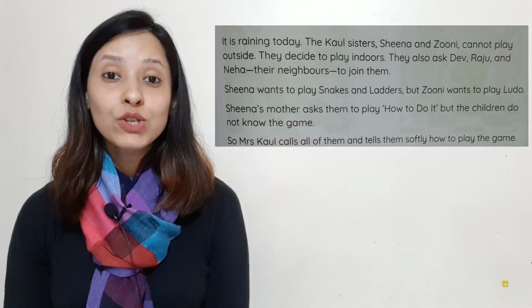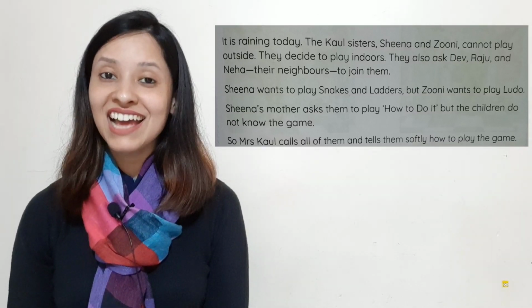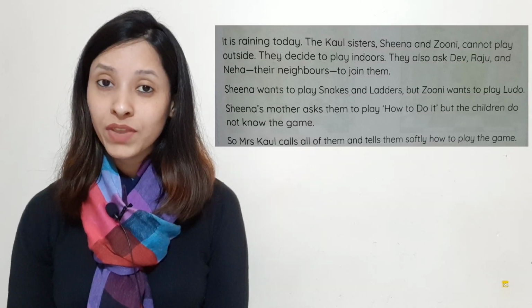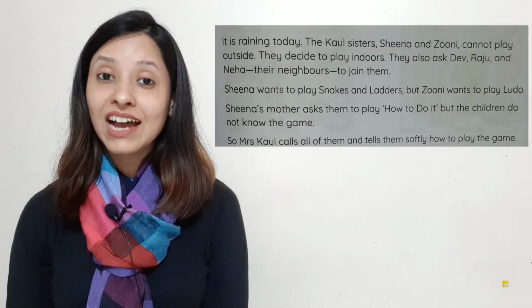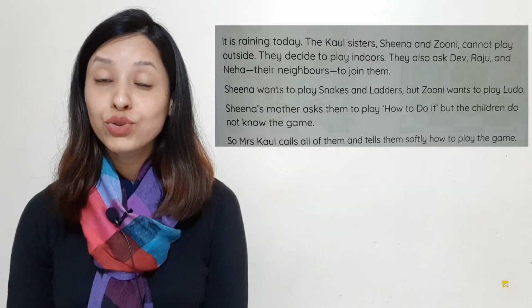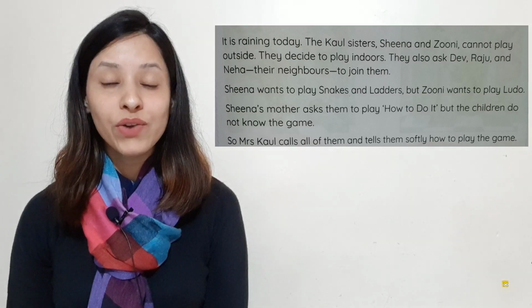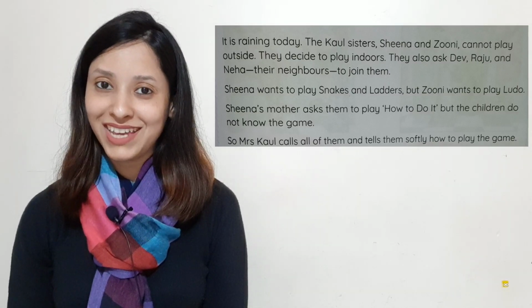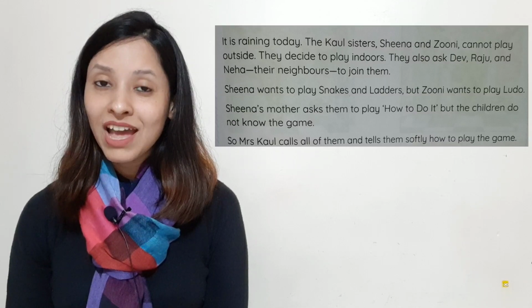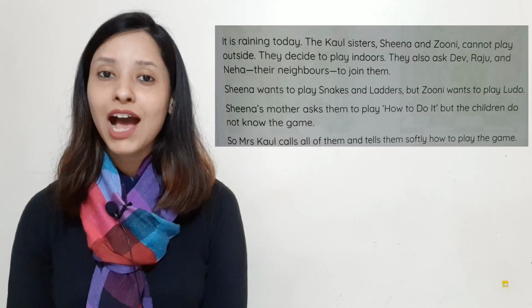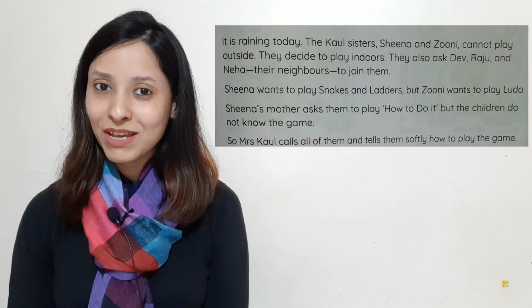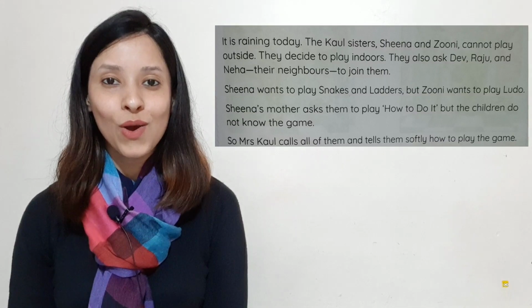Now, Sheena wants to play snakes and ladders, but Zuni wants to play Ludo. So, Sheena's mother, that is Mrs. Kaul, tells them to play how to do it. But the children do not know about this game. So, Mrs. Kaul calls all of them and tells them softly how to play the game. Now, to know how the game is played, you have to look in your book.